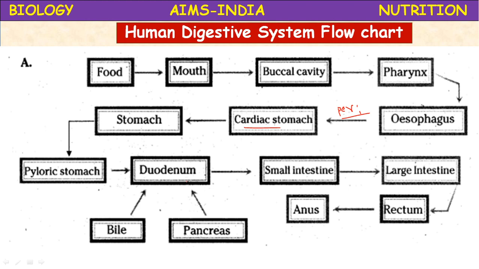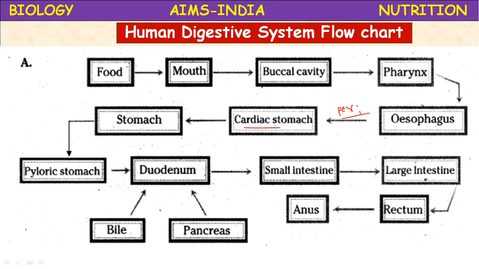Then the duodenum is the first part of the small intestine. The duodenum receives digestive juices: bile juice from the liver and pancreatic juice from the pancreas. In the duodenum the digestion continues. The food turns alkaline by means of the salts present in the pancreatic juice. Then the food enters the further small intestine. From the duodenum, jejunum and ileum of the small intestine, the process of digestion completes.